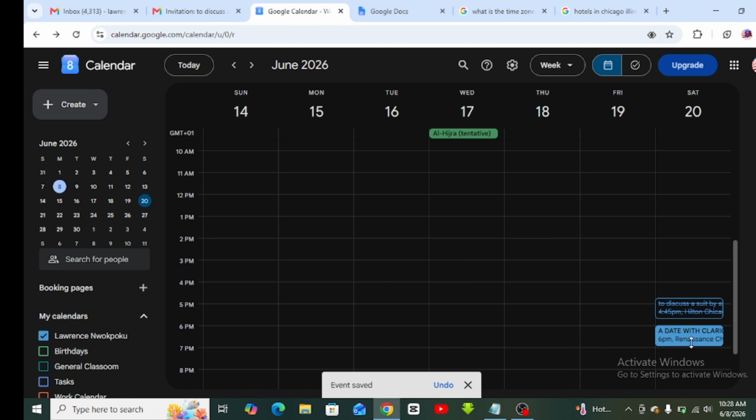And I am the organizer, so look at it here. And when you look at my calendar here, you're not going to see anything different apart from this 20. Why? Because I just received the email for this event that I set up. So you can see here, this one has been cancelled because my boss says it's not me, I'm not going to the event. And here, this is a date with Clarice that I just set now.